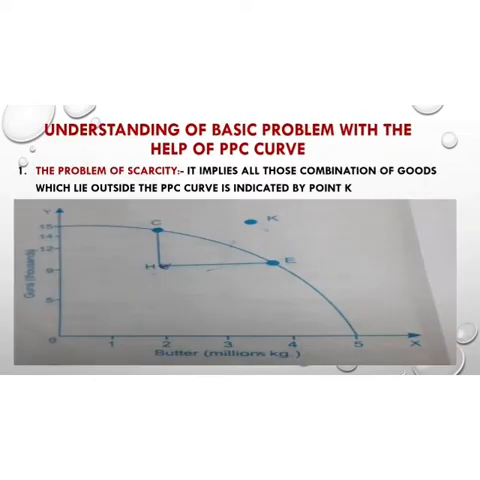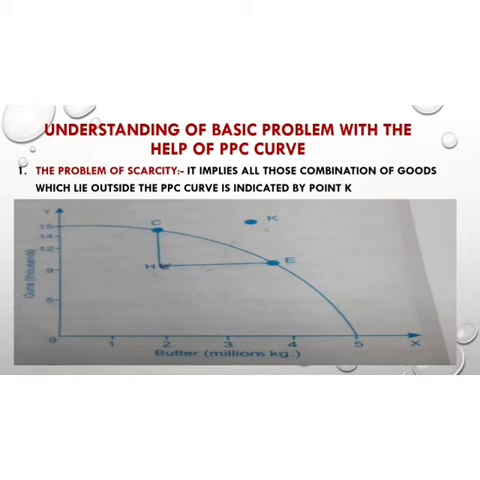Now we are going to understand the basic economic problem with the help of the PPC curve. So the first problem is the problem of scarcity. This is implied by all those combinations of two goods which lie outside the PPC boundary, such as the combination indicated by point K in figure 2. As you can see in your diagram, on the x-axis we have taken butter and on the y-axis we have taken guns, and with free hand we have drawn the diagram of the PPC curve.